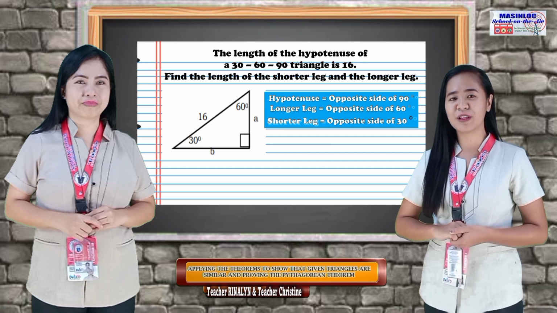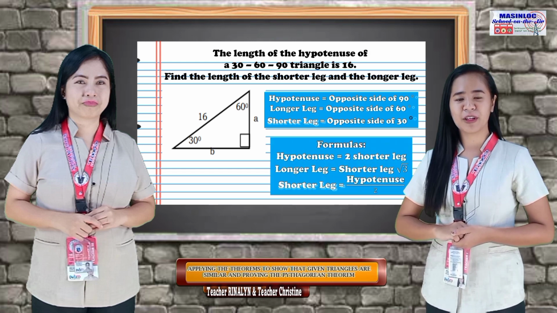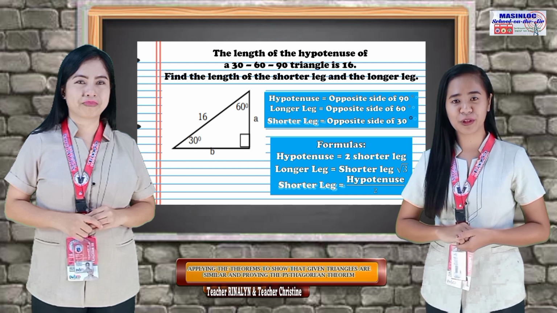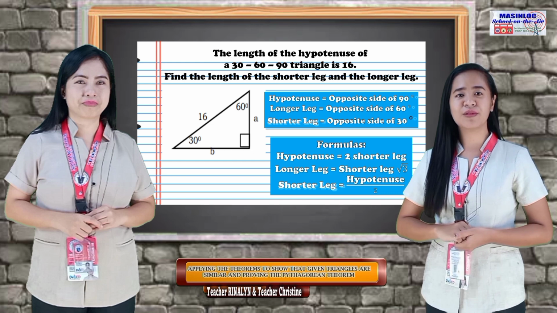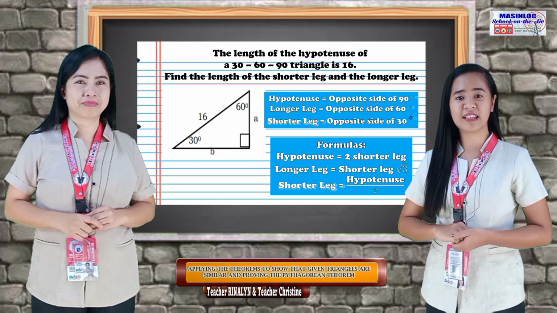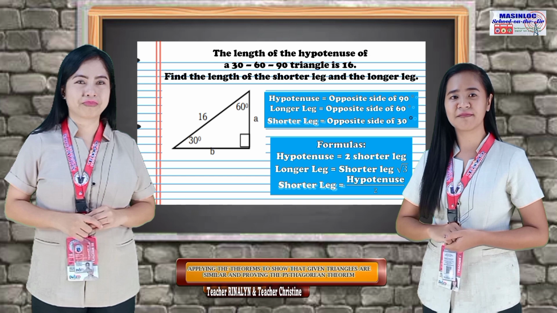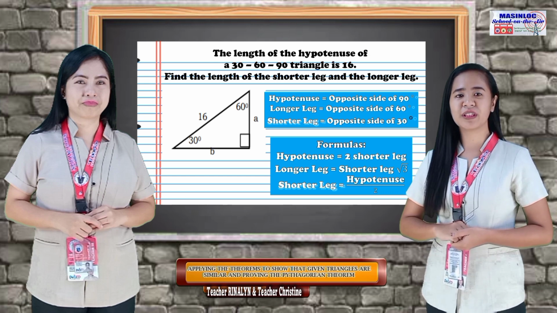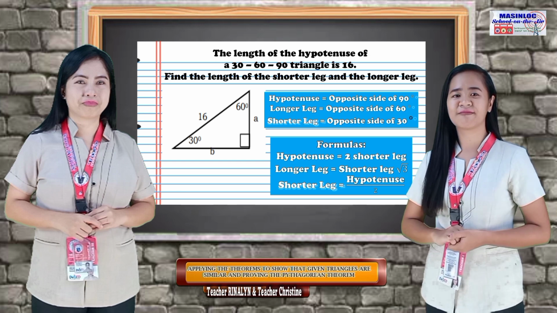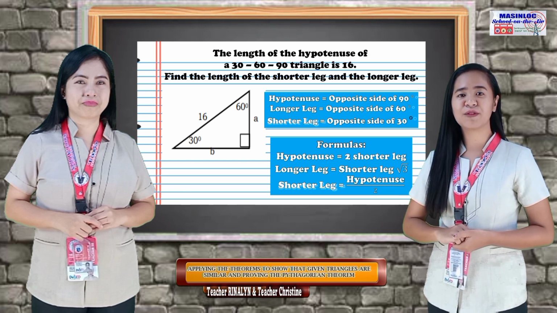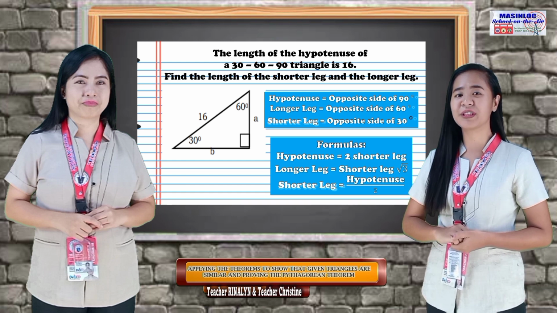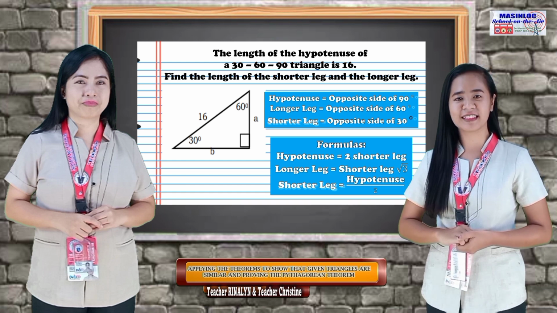Now let's use the following formulas. Hypotenuse is equal to 2 times the value of the shorter leg. Longer leg is equal to the value of the shorter leg times square root of 3. And shorter leg is equal to hypotenuse over 2. In this problem, we have to use the formulas for shorter leg and longer leg.